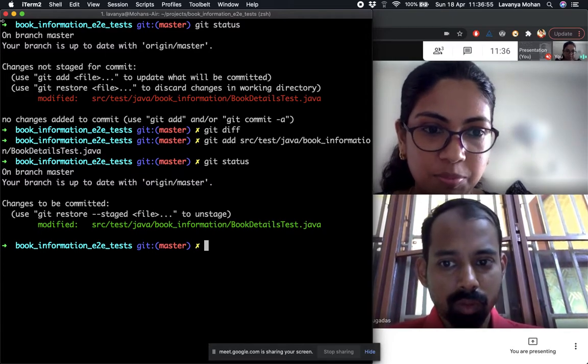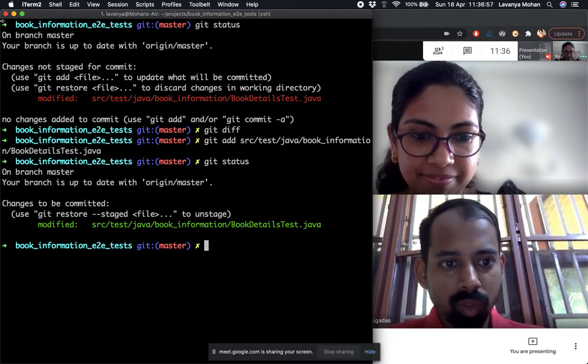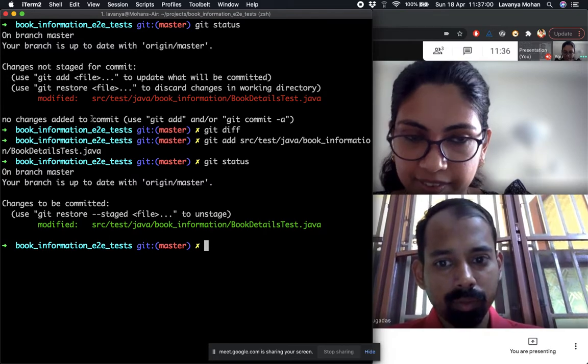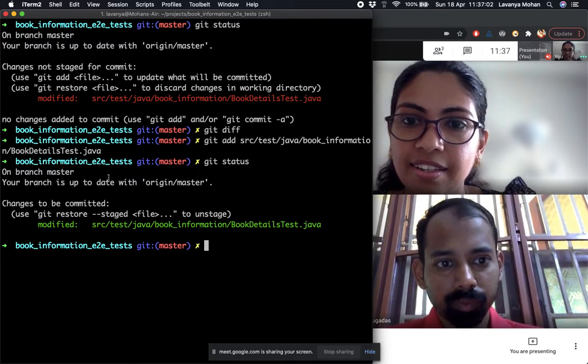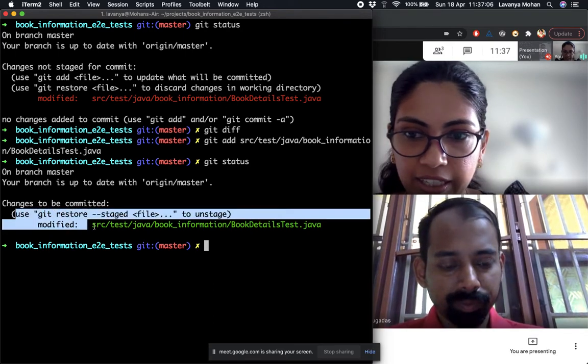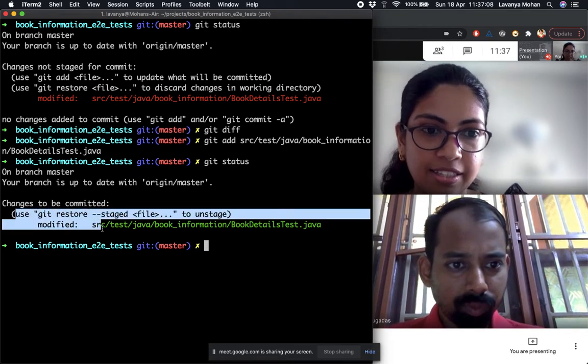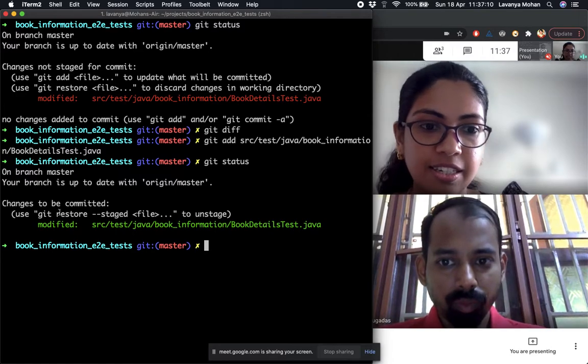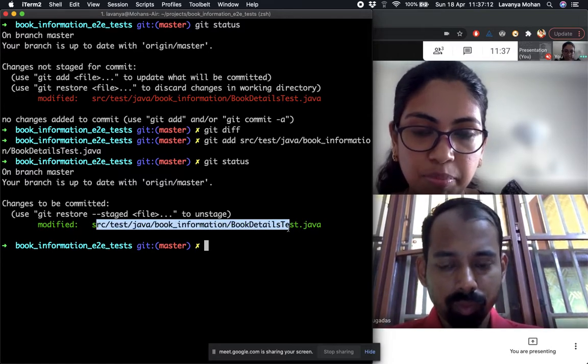We can come to that in a bit. There's nothing more. Okay, so now this file is currently in the second stage, it is currently staged.